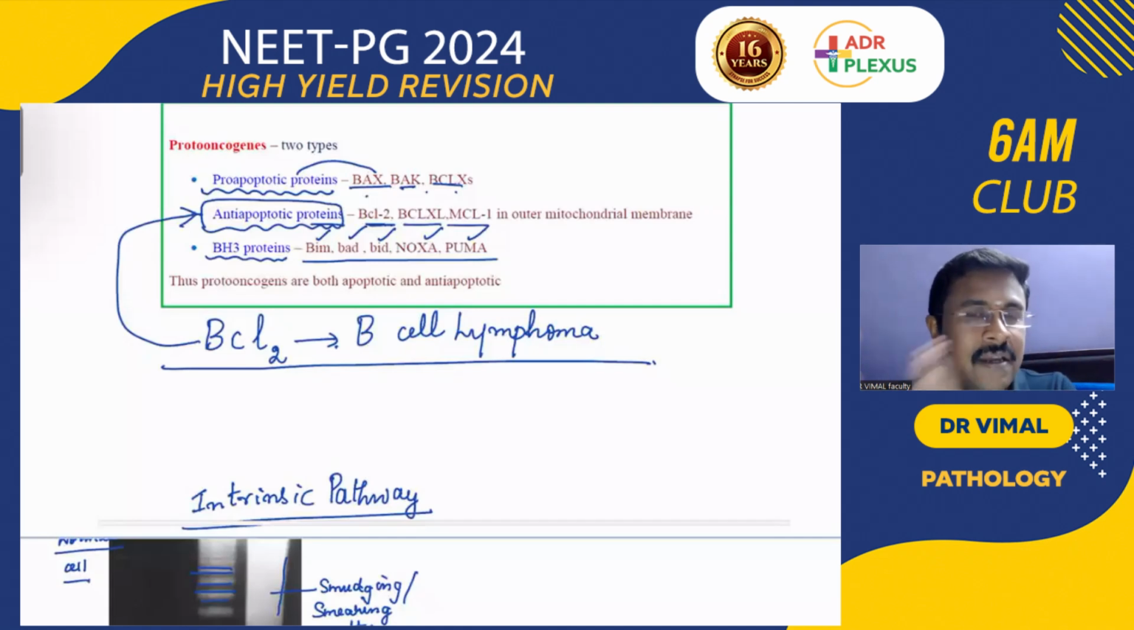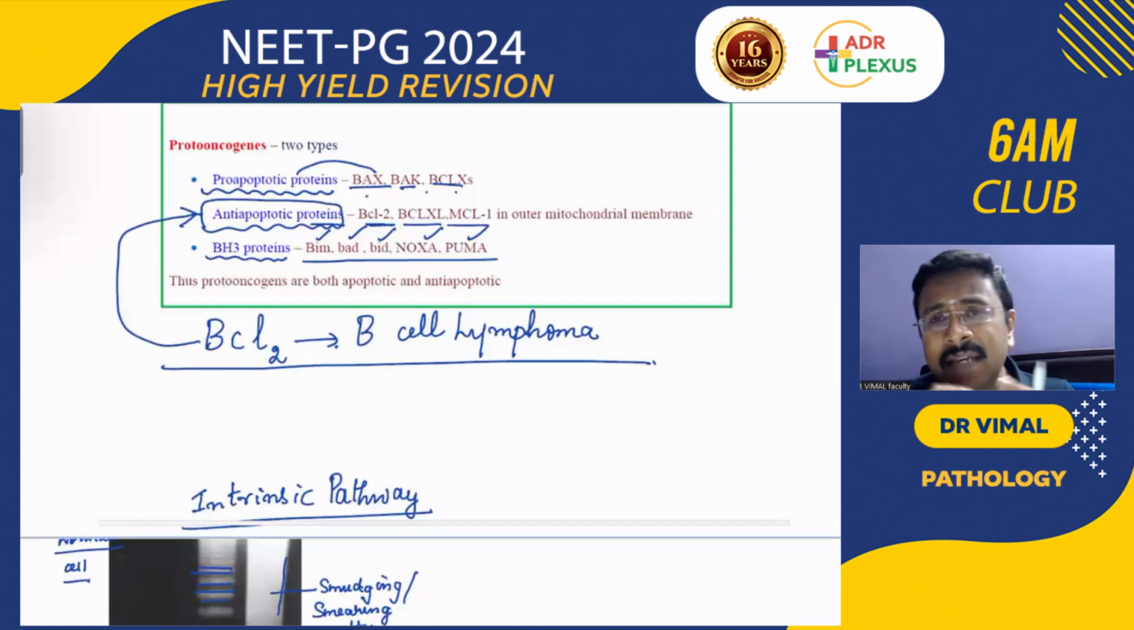It cleaves the nucleus into oligosomes of 200 base pairs. Remember that, 200 base pairs. And all the dead things are packed into apoptotic bodies. These apoptotic bodies express thrombospondin and phosphatidylserine, and by this the macrophages engulf them. Because of this, there is no inflammation in apoptosis. In necrosis, there will be inflammation.